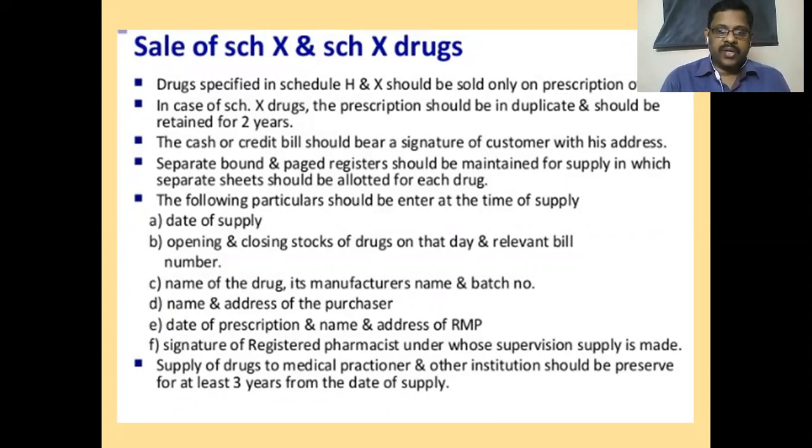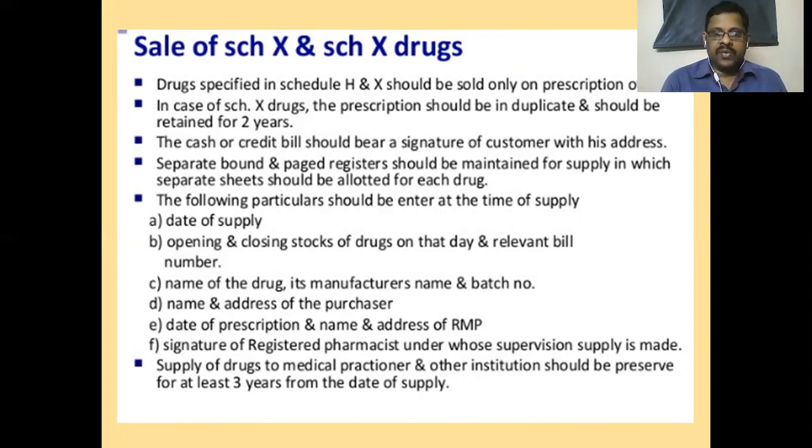Schedule X drugs are controlled drugs. The prescription should be preserved in our custody for 2 years, for the person to whom it is supplied. That prescription should not be renewed without getting a new prescription. We have to check the age of the person who is collecting this medicine, the date on which it was written, and the quantity prescribed. This is because these are called controlled drugs, so special rules and regulations apply.